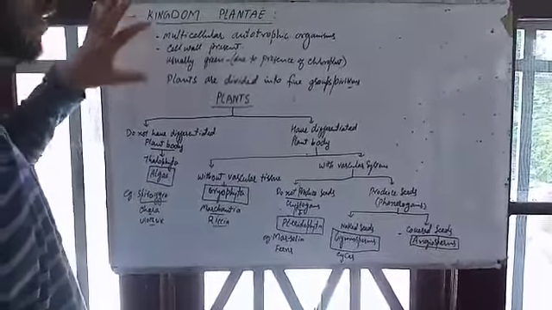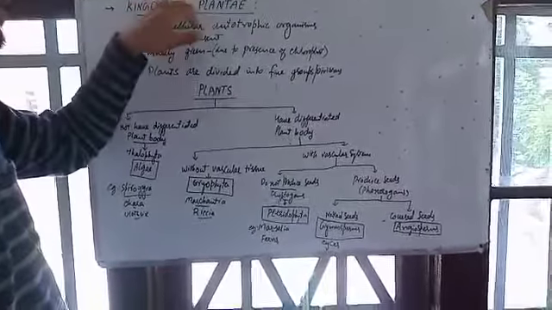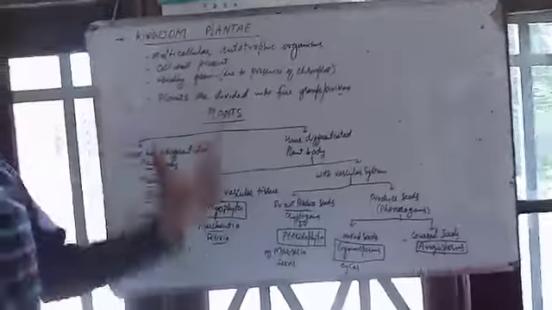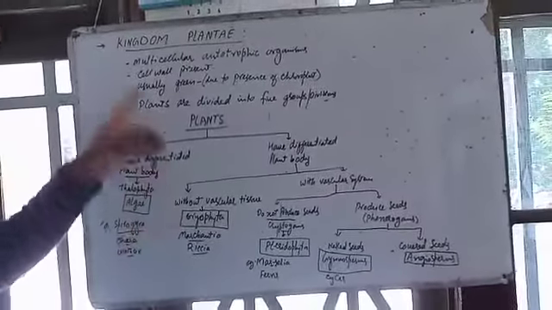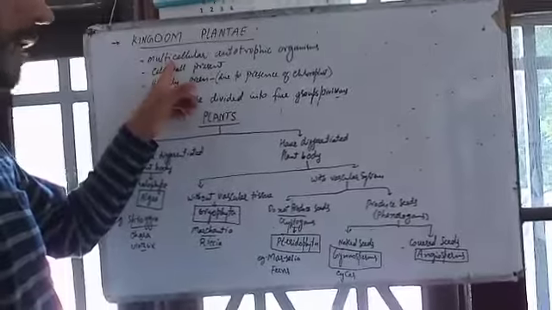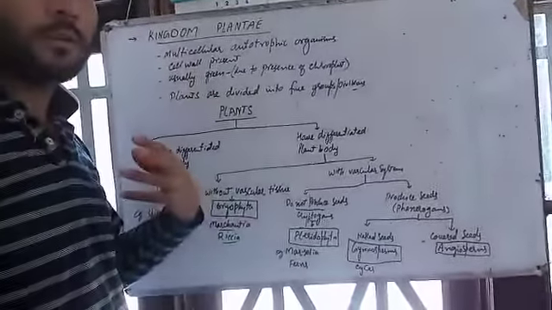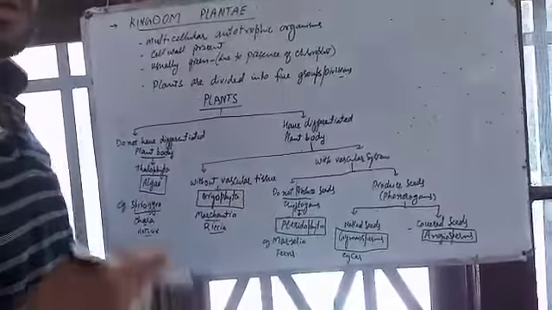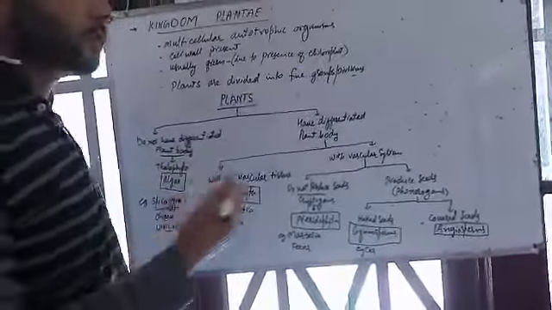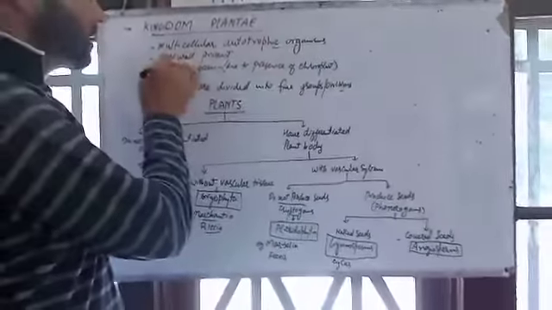Actually, the kingdom Plantae includes all the green plants which are present on the earth, which are multicellular, that means having many cells, autotrophic, prepare their own food, cell wall present.